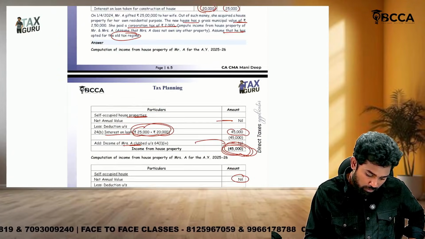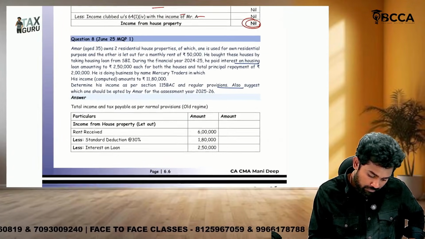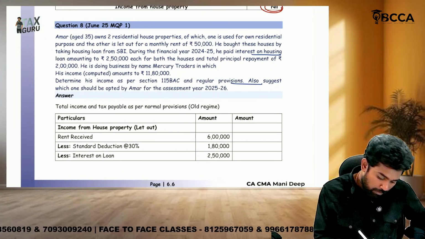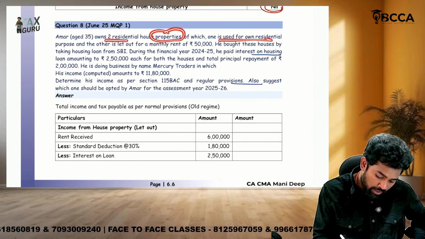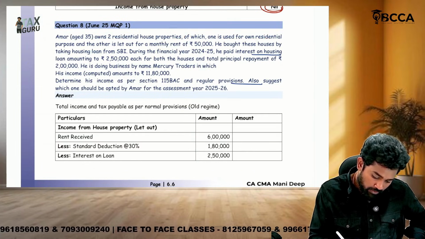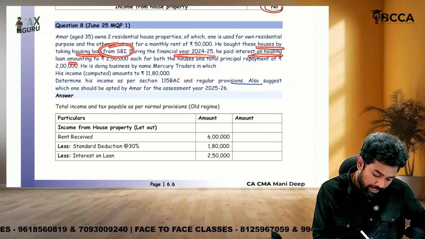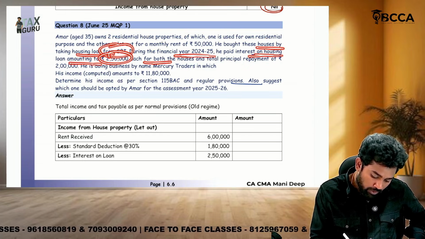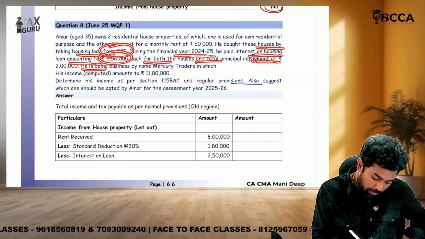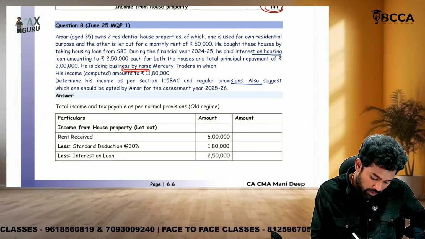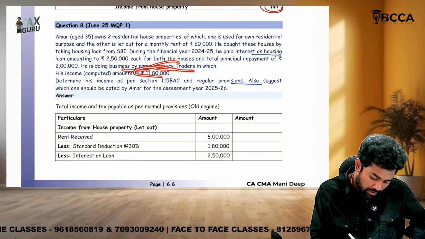So now we are moving on to question number 8. Amar has 2 residential house properties. One is used for residence and the other is let out. He bought these houses taking a loan. During the financial year, he paid interest of 2 lakh 50 for each of the houses and total principal repayment of 2 lakhs. He is doing business by the name of Mercury Traders, 18 lakhs.